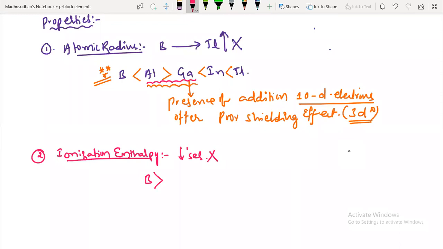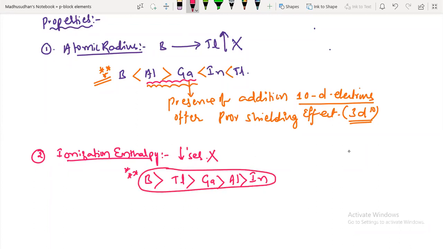Then due to the very poor shielding, thallium has the next highest ionization enthalpy, then gallium, then aluminum, then indium. So this is the order. It is a completely abnormal order: boron, thallium, gallium, aluminum, and indium.